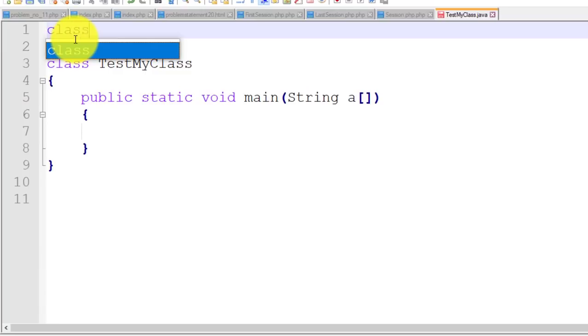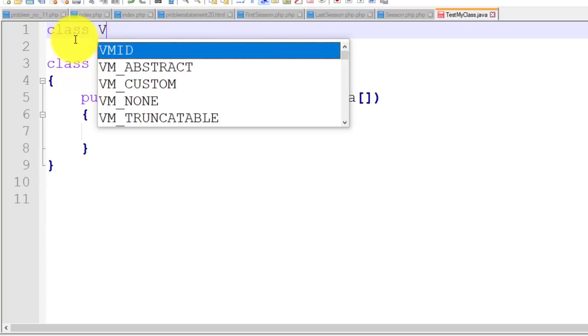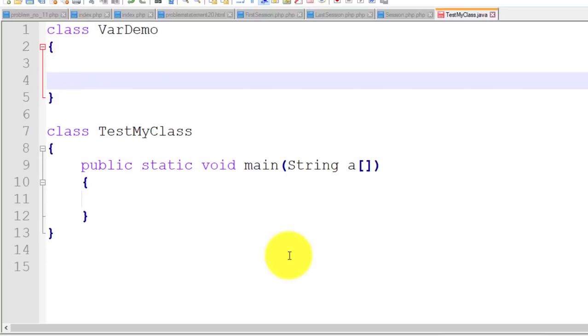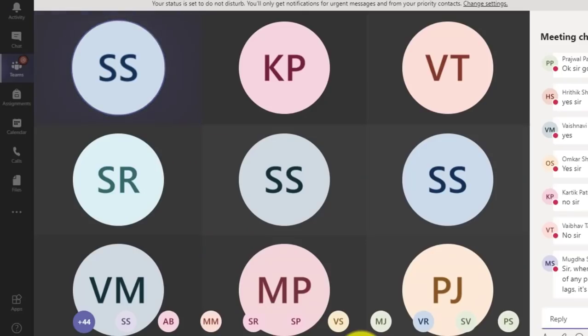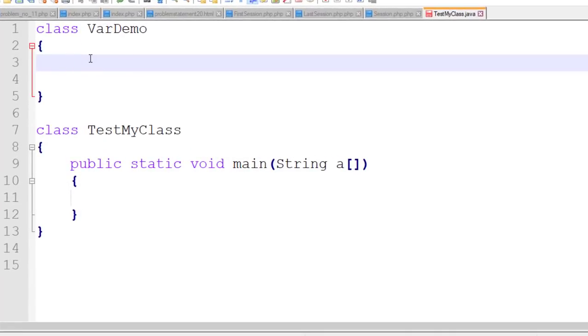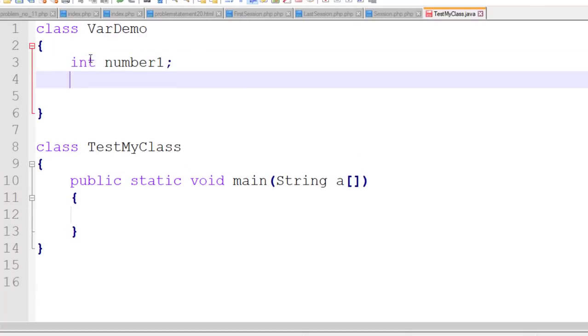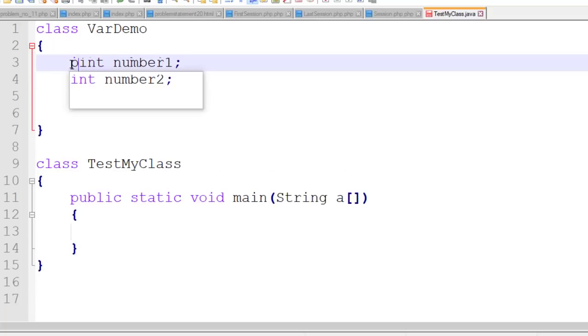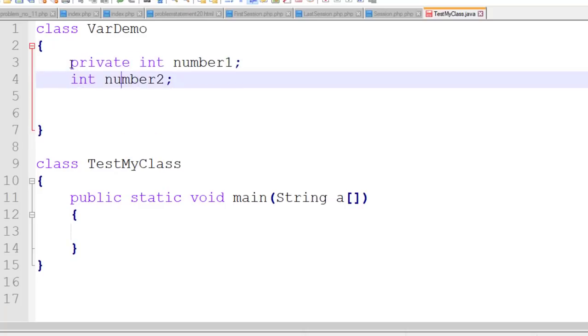Suppose I declare a class named VariableDemo. Now I declare integer number1 and integer number2, and I declare both of them as private.